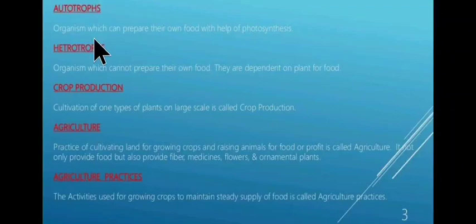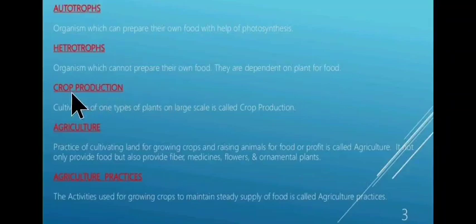Now, first is autotrophs. They are the organisms which can prepare their own food by the process of photosynthesis. Next is heterotrophs. They are the organisms that cannot prepare their own food and they depend on green plants or other plants for food.